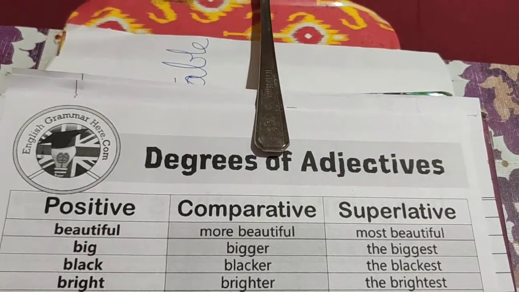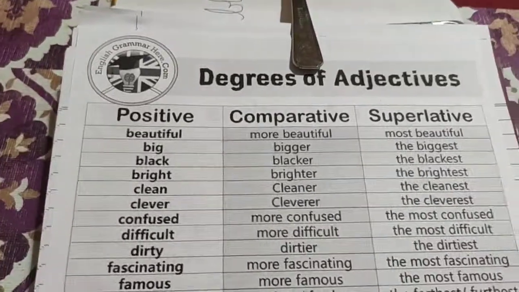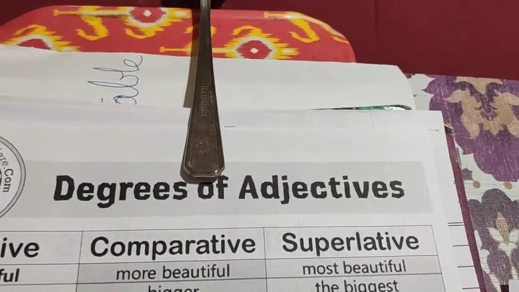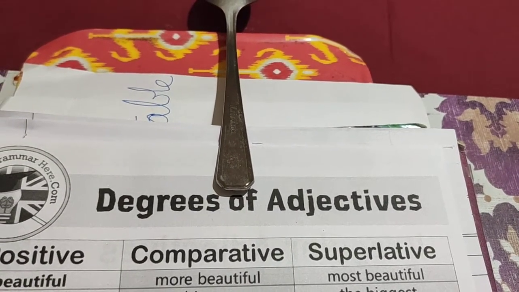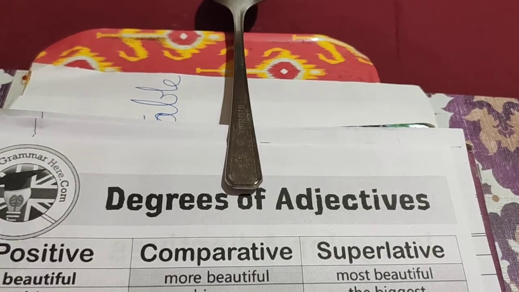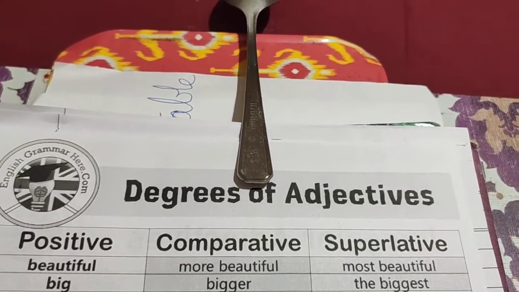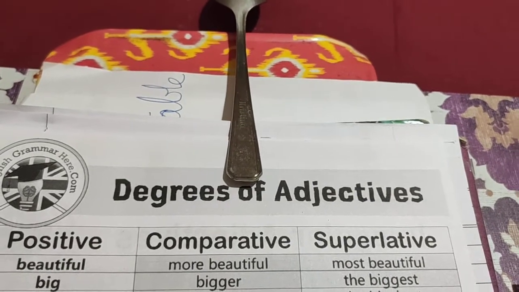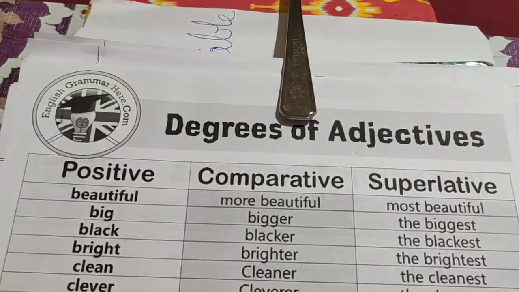And the clue word is 'than', which comes before the comparative adjective. Now the third is the superlative adjective, and superlative adjective makes comparison of one thing to many other things, and it expresses the highest intensity of that quality, and 'the' comes before the adjective.